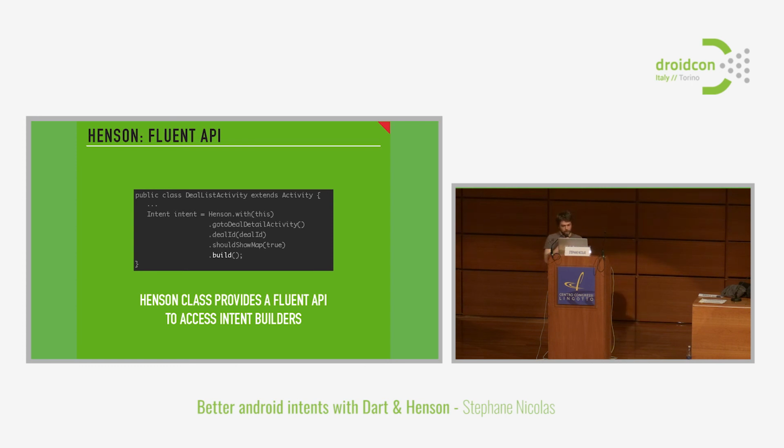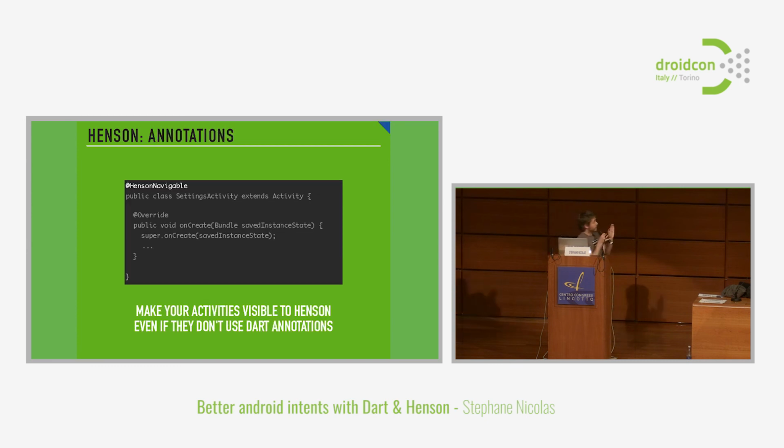One of the things that is very specific to annotation processing is that to detect that we can go to one activity, we need an annotation, so that the annotation processor of Dart knows that this annotation is navigable through Henson. So if you have fields that are annotated with @InjectExtra, then automatically Dart detects this annotation, and it knows that the activity that contains it is navigable. So we will create a Henson goTo method to go to this activity.